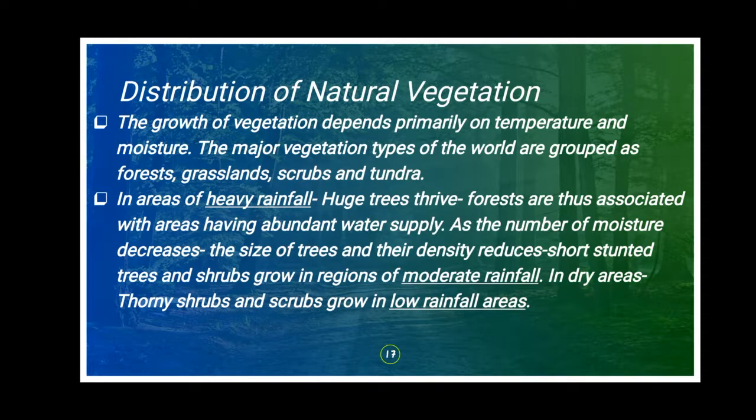Then if the amount of moisture decreases, compared to heavy rainfall, if it is moderate rainfall, what will happen? The size of the trees decreases, and it will be short standard trees, and shrubs grow in the region. So in moderate rainfall areas, how will the trees be? It will be a little short, like short standard trees and shrubs.